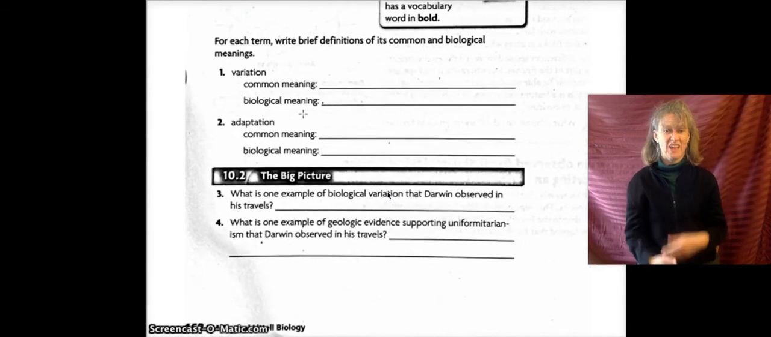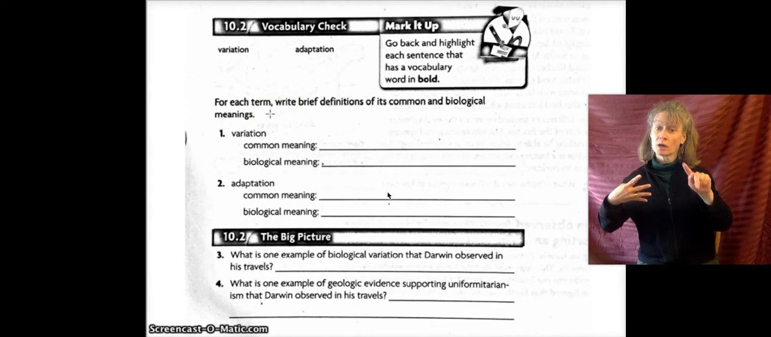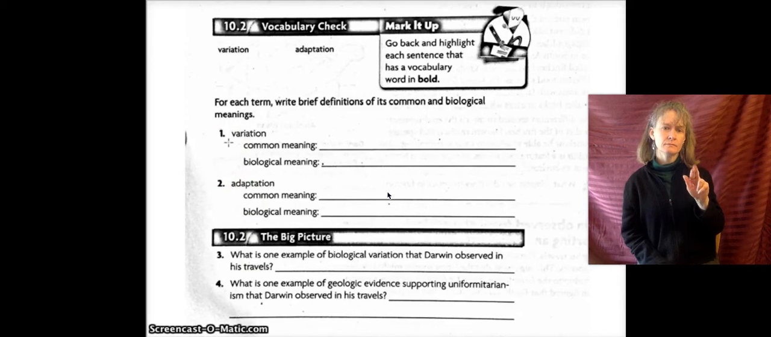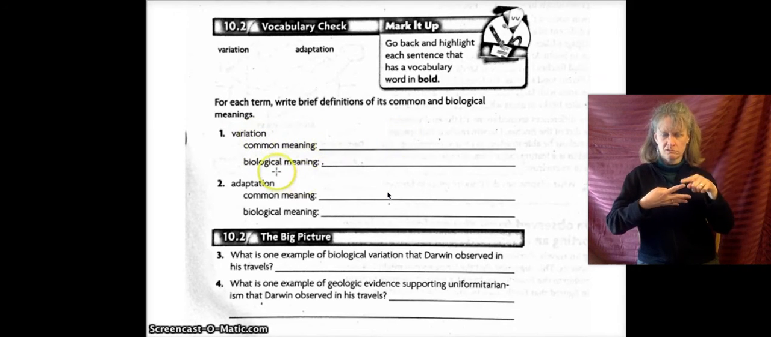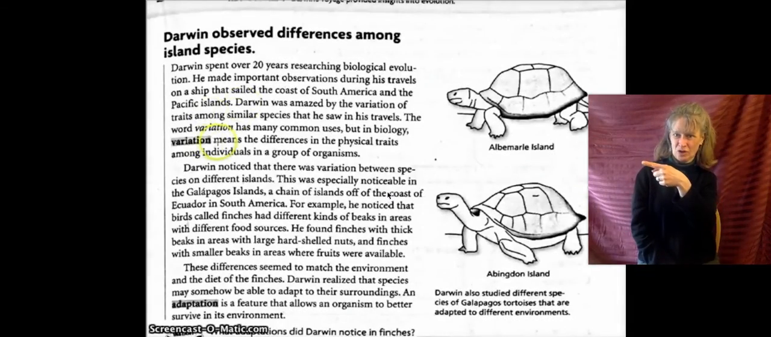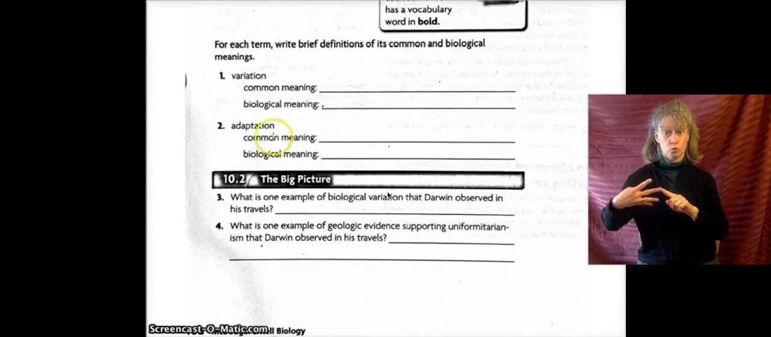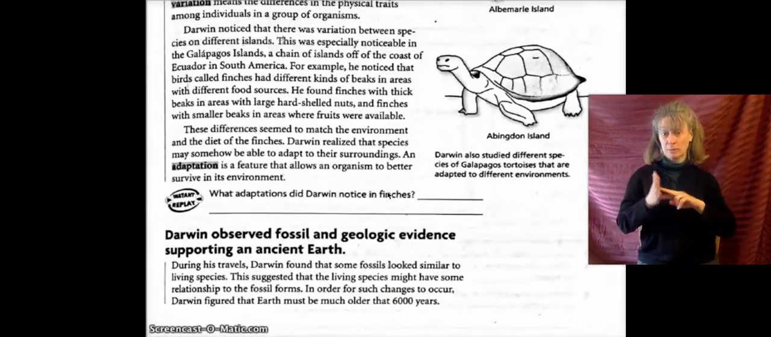Here's the end of the section questions. After you have marked the text, you're going to answer these 4 questions. So I'm just going to read them out loud. Number 1, variation. You write the definition, the common meaning. You can just look up and Google variation and write down the definition. And the biological meaning is what is defined here. Adaptation, common meaning, Google. Biological meaning is up here in the reading.